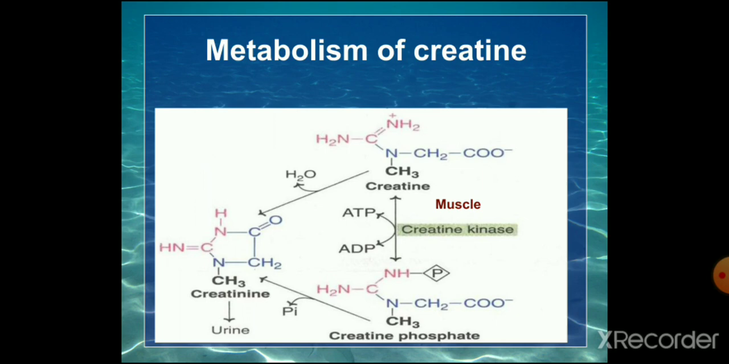After formation in the muscle, creatine is converted to creatine phosphate. Creatine can spontaneously cyclize to form creatinine, which is the anhydride of creatine. Creatine phosphate can also be spontaneously converted to creatinine, which is the excretory product of creatine. When water is removed from creatine, creatinine is formed, which is excreted through urine.